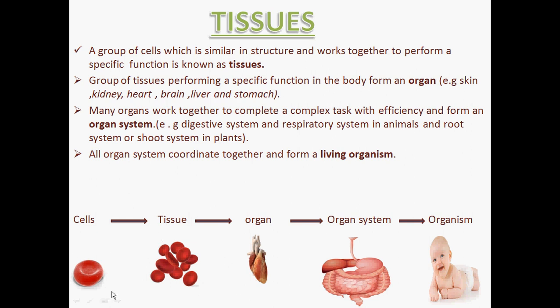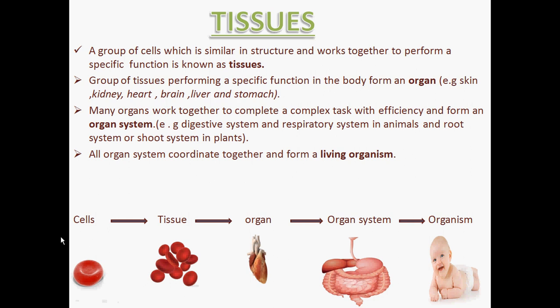So students, if we have a huge task to accomplish, in English we say if we have a Herculean task to accomplish, there's a requirement of a huge amount of energy as well as a larger number of people. Similarly, in the human body, there are a number of functions which have to be performed by a living organism. It might be a plant, a human or an animal. Every organism has to perform different kinds of functions for its existence and survival.